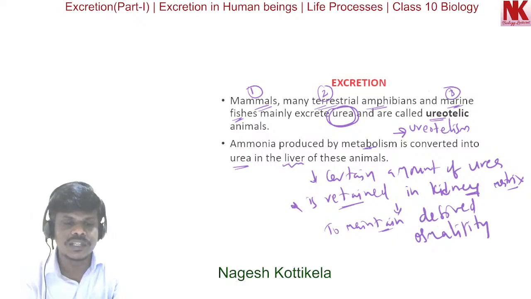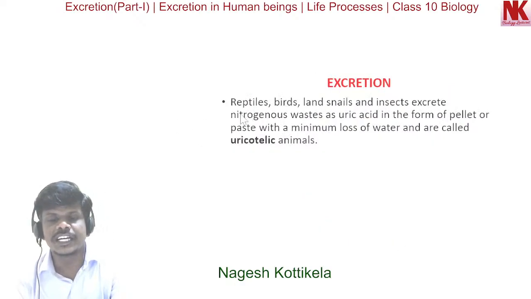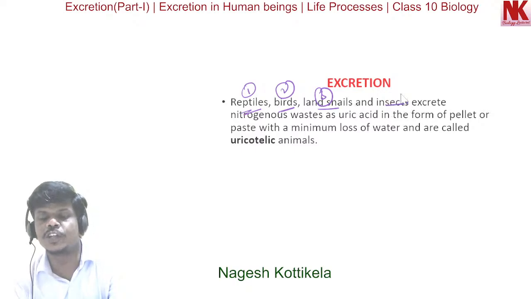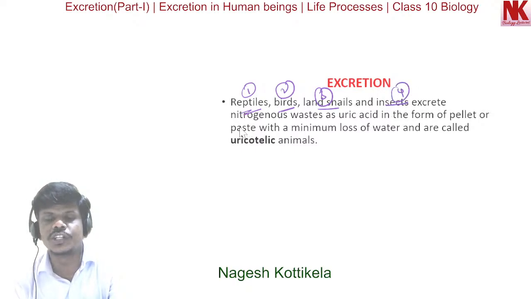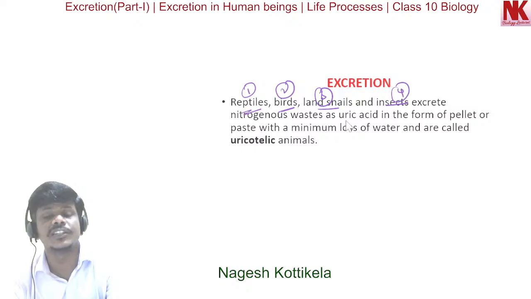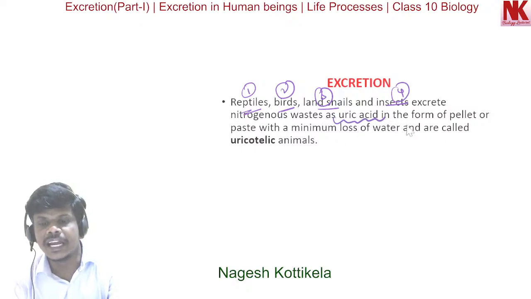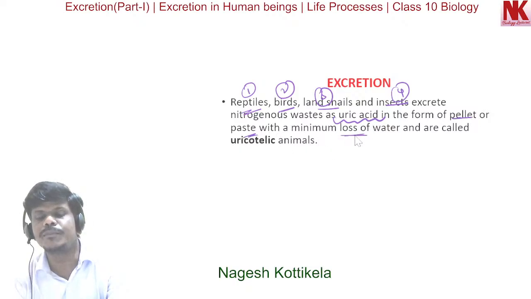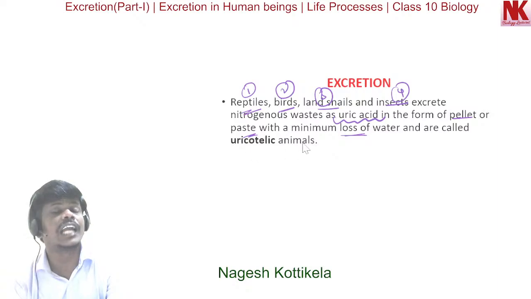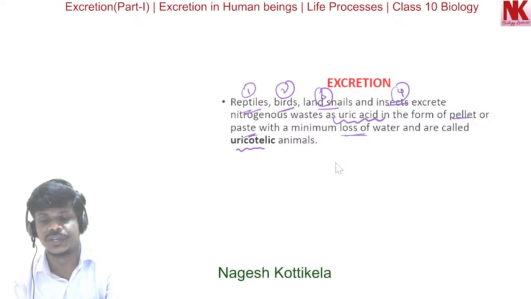Now the continuation part of this: reptiles, birds, land snails, and insects excrete nitrogenous waste as uric acid, in the form of pellet or paste with a minimum loss of water, and these animals are called uricotelic animals.